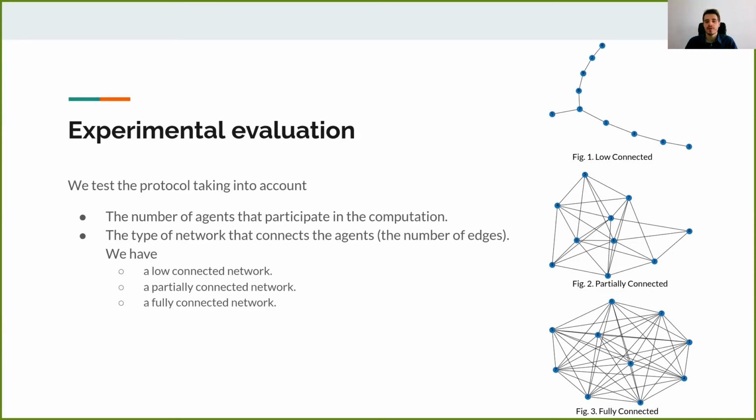We consider 3 different topologies: a low connected network, in which we can apply the protocol variation, and then also a partially and a fully connected network.